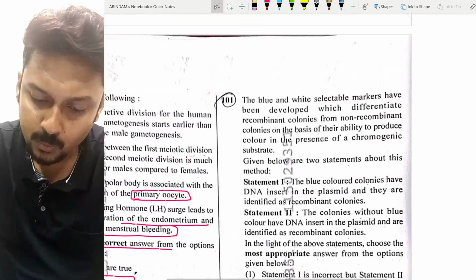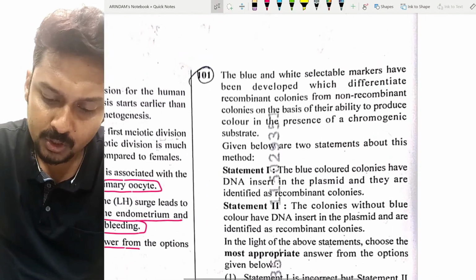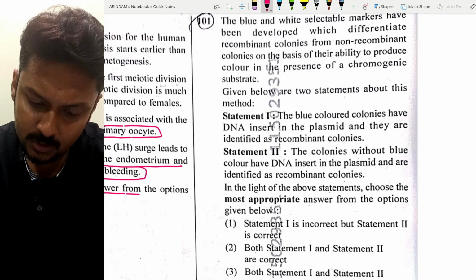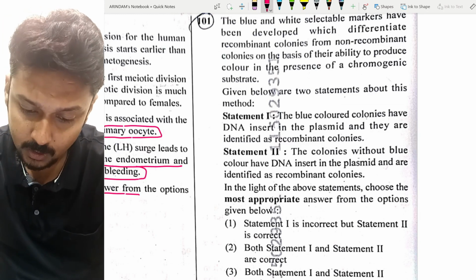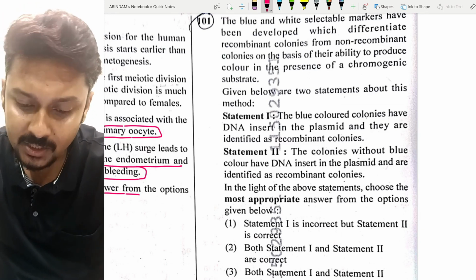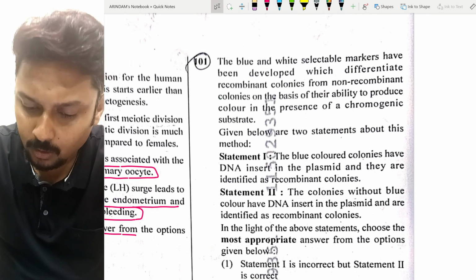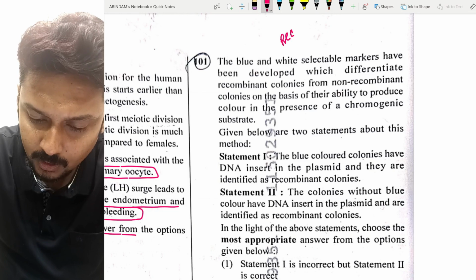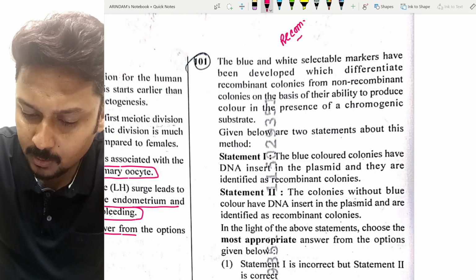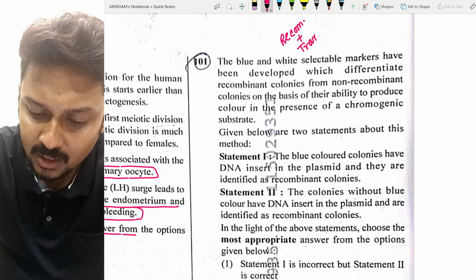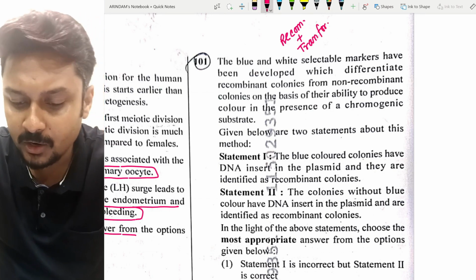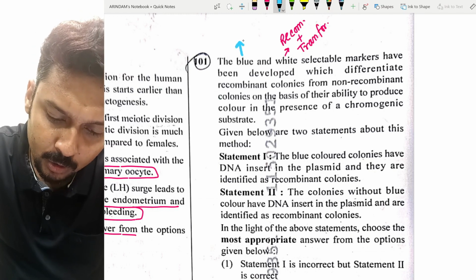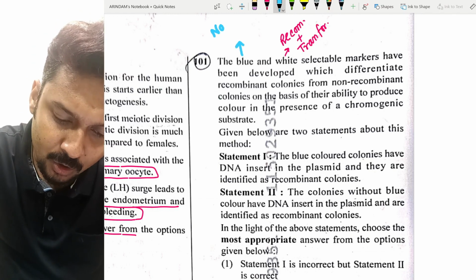Now question number 101. Remember question number 101. This question came from the biotech portion, about the blue colony and white colony. If you guys recall, white colonies are the recombinant type, plus they are the transformant type. Recombinant plus transformant, they are the white colonies. If we talk about blue colonies, they are the non-recombinant type.